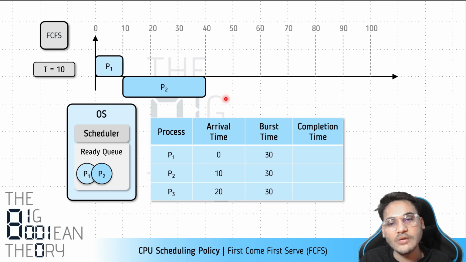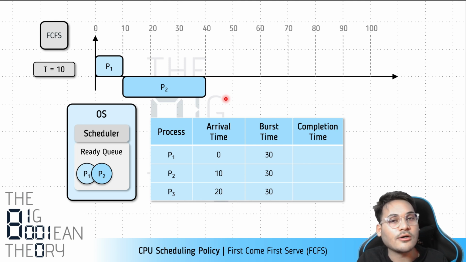Here is where we have to learn to apply how the policy works. There will be many policies that we will study going forward, but the main idea behind learning a scheduling policy is to know what happens when new processes arrive, when scheduling decisions are made, and on what basis. That will help you draw the CPU scheduling diagram. If you have a good idea of the policy, only then will we be able to schedule the processes.